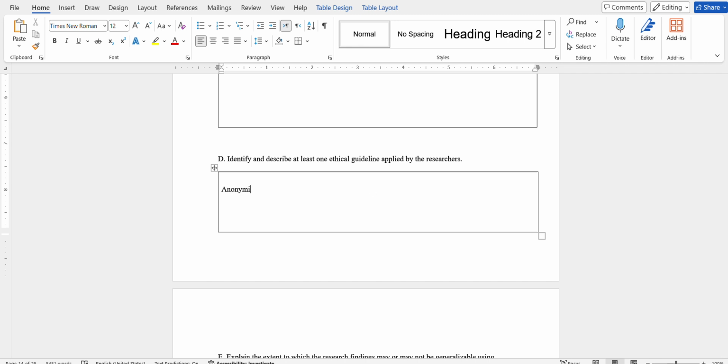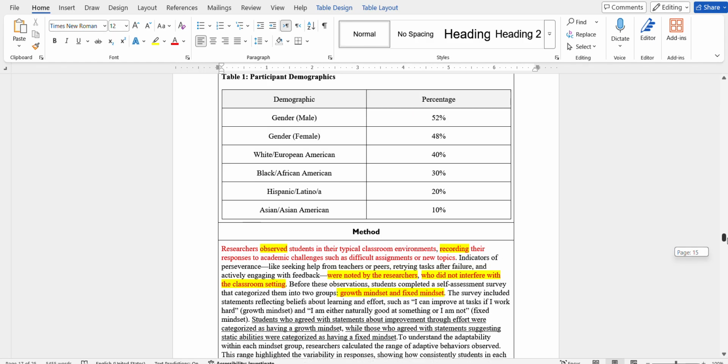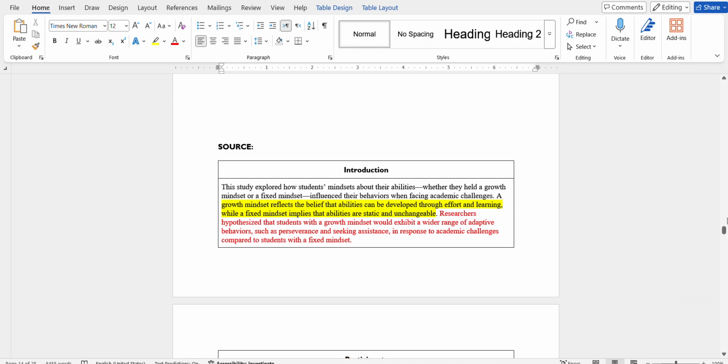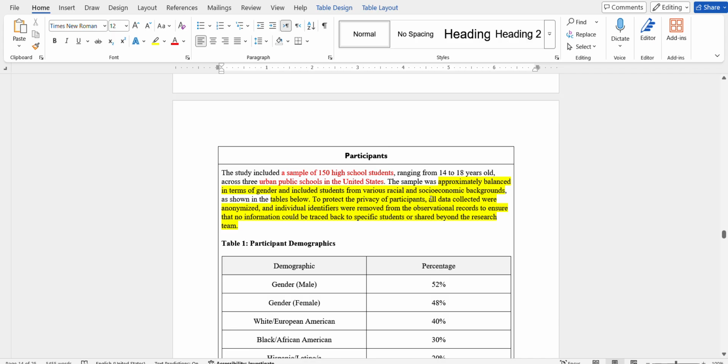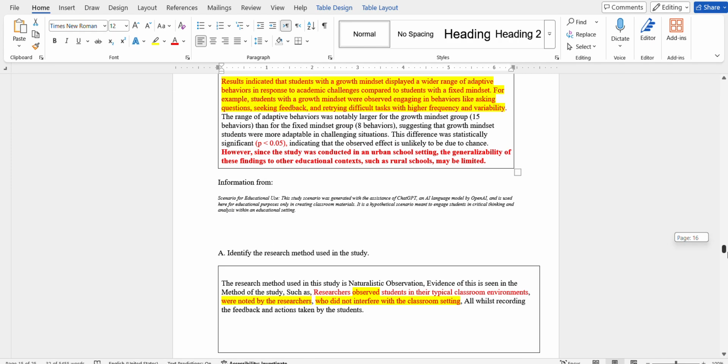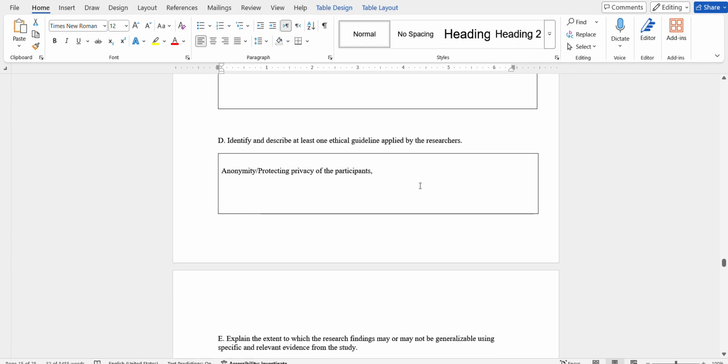Protecting the privacy of the participants. All data collected or analyzed is kept beyond the research team. Okay, this one is easy.